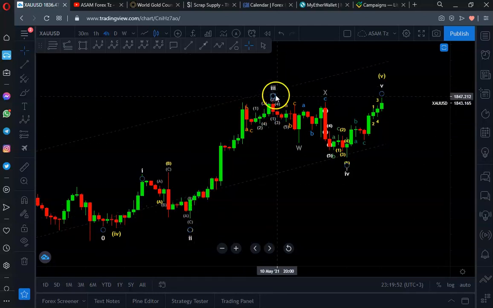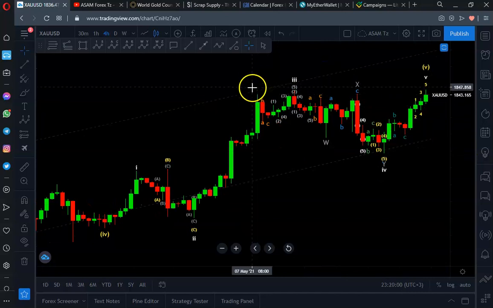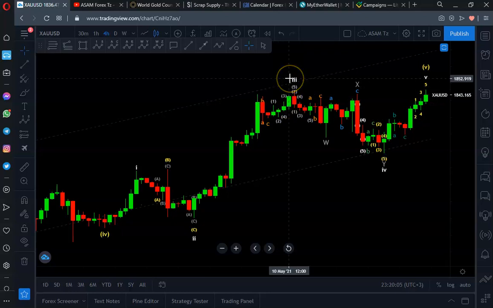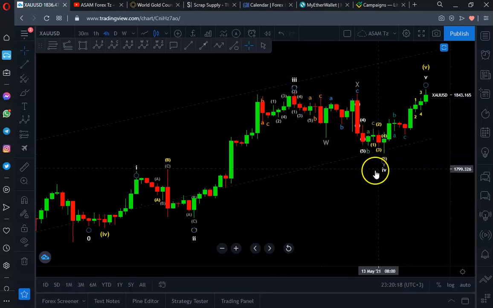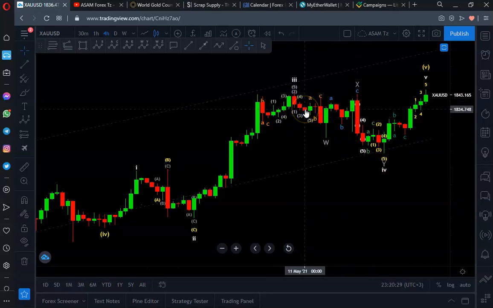At the beginning we expected that the third wave had ended there and then it corrected to complete the fifth wave to the top. But from that observation, the performance was quite different, because when this movement to the downside was taking place, the internal structures of the corrective wave were showing that the market is still in the upward movement.